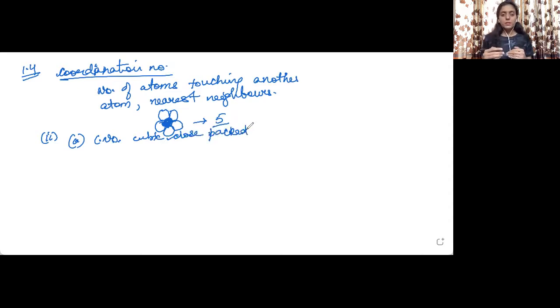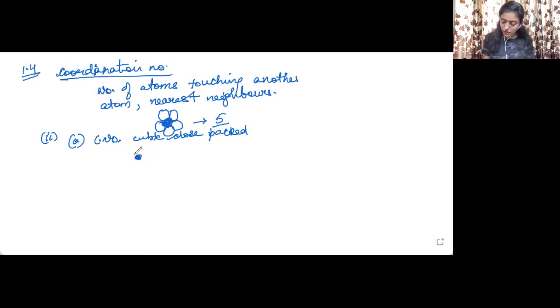Okay. Now in CCP, the kind of arrangement of the atoms we need to first consider, because we know that there is first a single layer formation, a 2-dimensional layer is formed, and above that another layer is placed, then another layer is placed, and another layer is placed. Like this, the crystal is formed. Now in case of cubic close packed structure, there is an arrangement of layers in a way that we can find 3 types of layers: layer A, layer B, layer C.